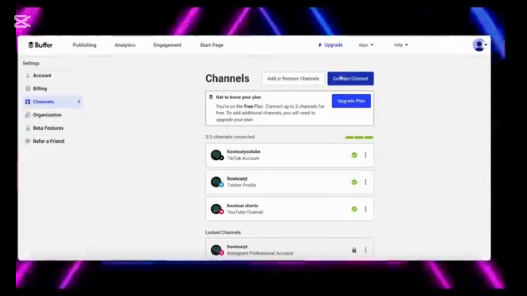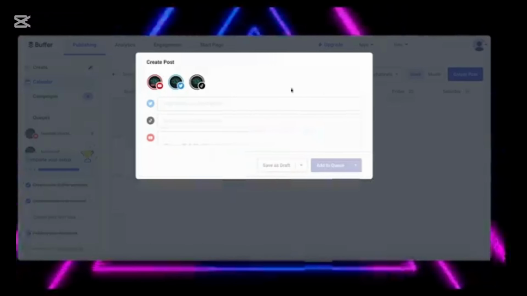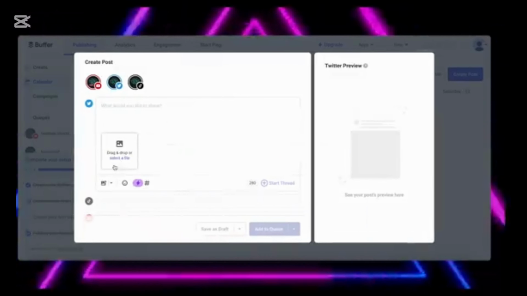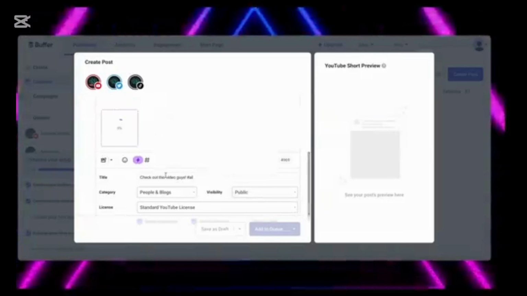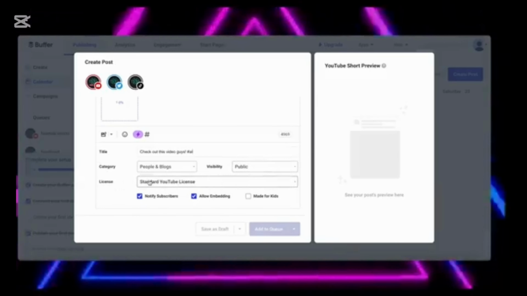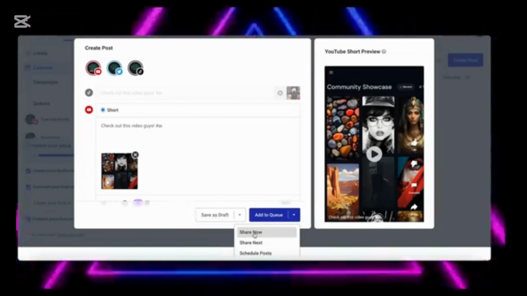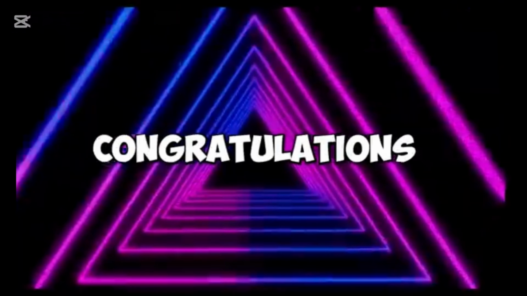Anyways, now you just want to go to your calendar and click on Create Post. Simply choose which channels you want to upload to and insert your clip. Fill out some captions, and then you are literally ready to publish it this easily on all your platforms. I won't be able to post something now for obvious reasons, but you just press Share Now, and it automatically does it for you. And congratulations!